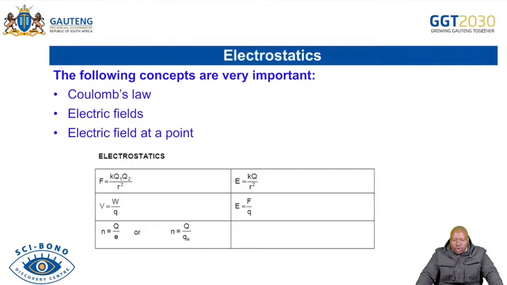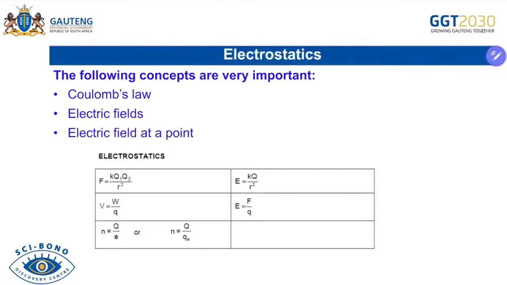Electric field, where you are able as well to state or define what is electric field, as well as to define what is electric field at a point. Remember, electric field is a region in space where a charge will experience a force. The second formula on your right, E equals F over Q, is your definition of electric field at a point, which is the force experienced per unit positive charge. So that is the one we are referring to as electric field at a point.